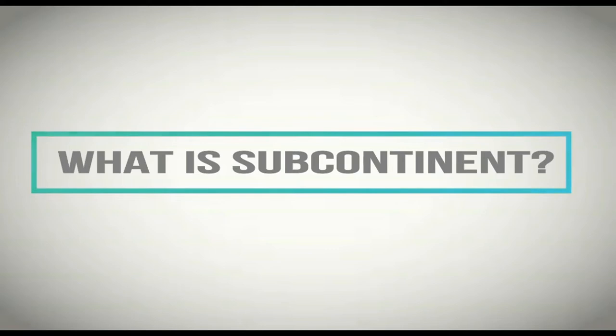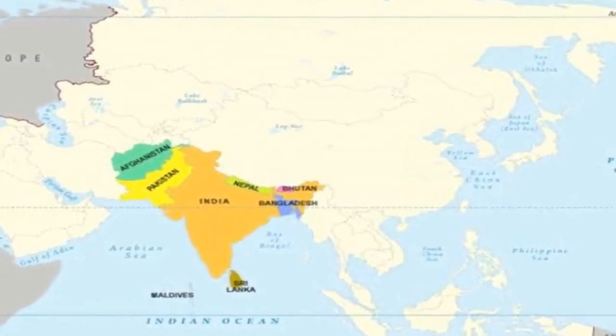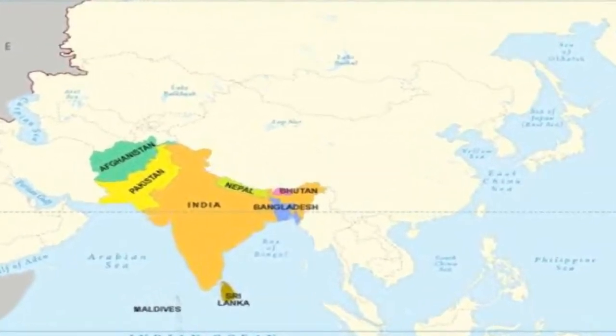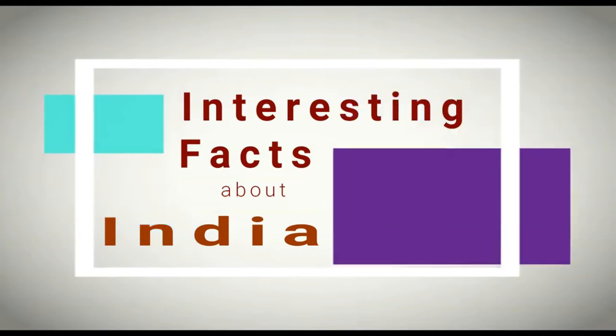Now you must remember what a subcontinent is. A subcontinent is a special piece of a continent which has unique geographical or political differences. Like India is located in the south of Asia, and it is separated from the rest of Asia by the Himalayan mountains. And India has other very important features that I would like to tell you in interesting facts.